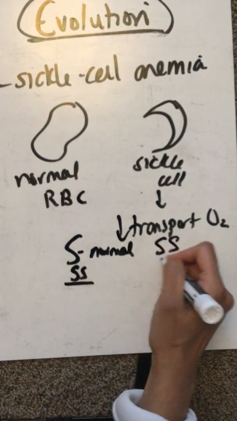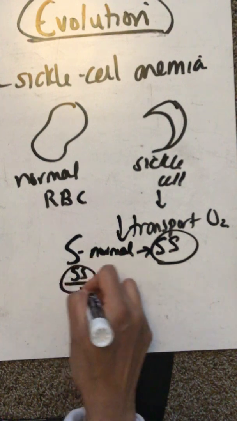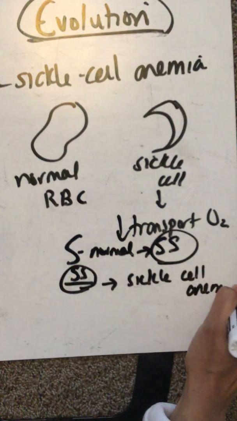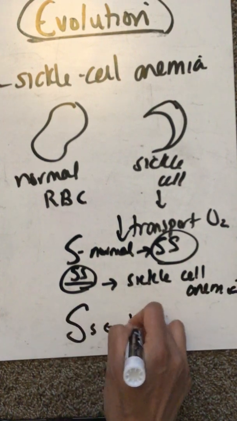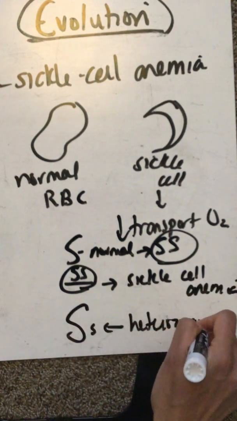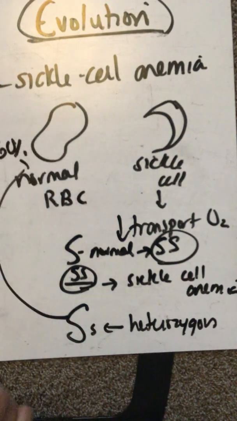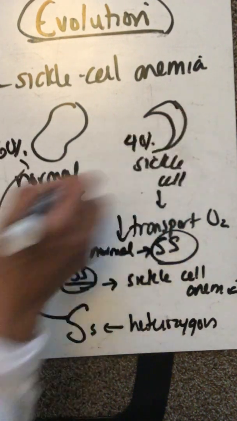If you're big S, that means you're normal. If you're little s, that means you have sickle cell anemia. And if you are big S little s, that means you're heterozygous. What you're going to see is about 60% normal red blood cells and about 40% sickle cells.